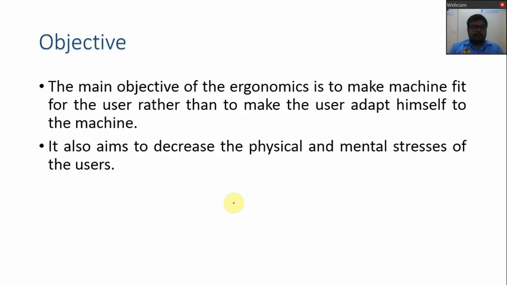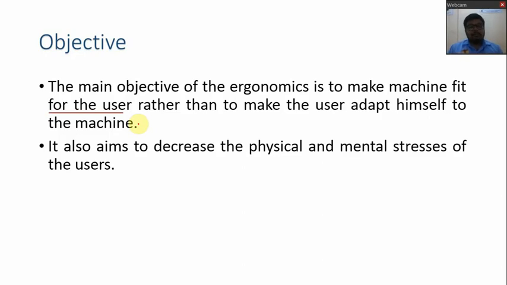Then if we go through the objective of the ergonomics, the main objective of ergonomics is to make the machine fit for a user rather than to make the user adapt himself to the machine. So in ergonomics, we will modify the machine as per the user. We will not tell the user that you should adapt to this machine as per whatever it is. So that is the main objective. We will make the machine that suits the user. We will not make the user adapt to the machine's condition.